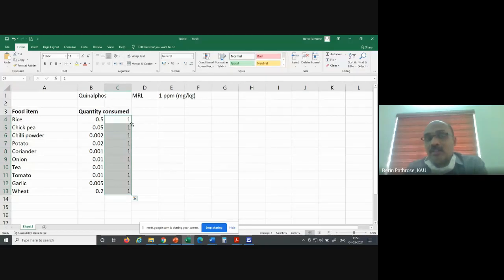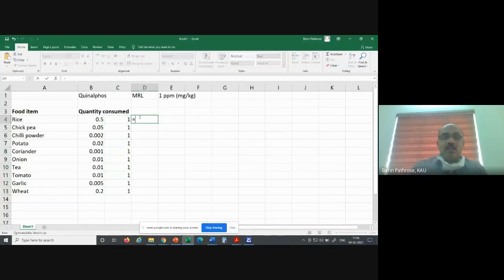One point you have to consider is, it is per kg. He has consumed only half kg. So what will be the actual quantity of pesticide consumed by Harikrishnan? It will be 0.5 from rice.